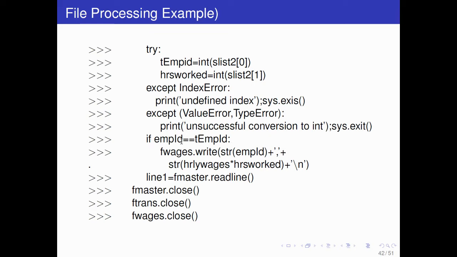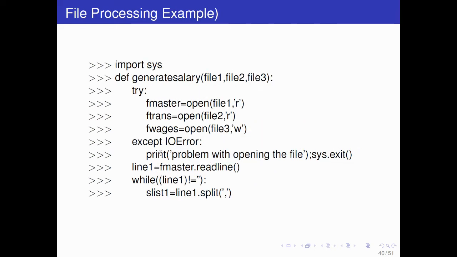Then if employee id is equal to t employee id, okay, so in both the files you are first matching the employee id, so that you can multiply corresponding hours worked into hourly wages. So f wages dot write, so what you are writing, so write will write into this file. F wages was the third file, f3, file 3.